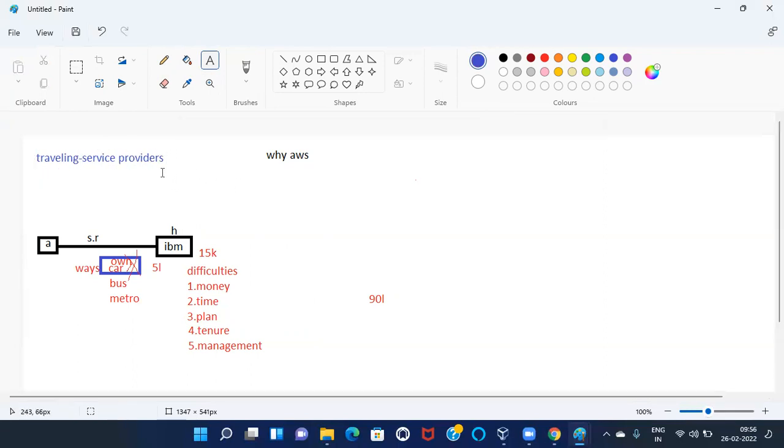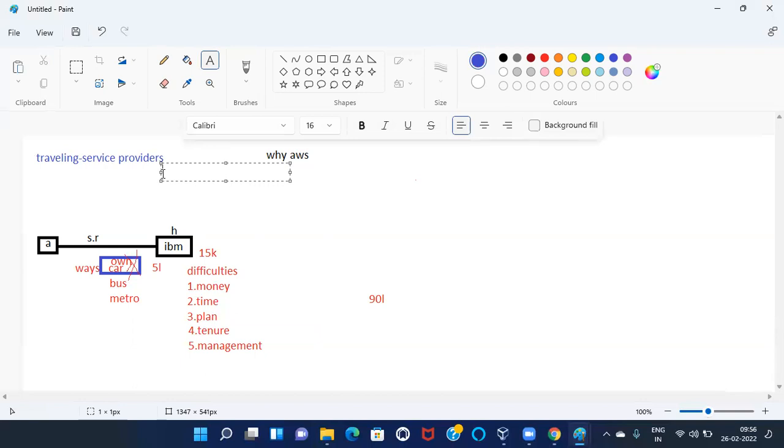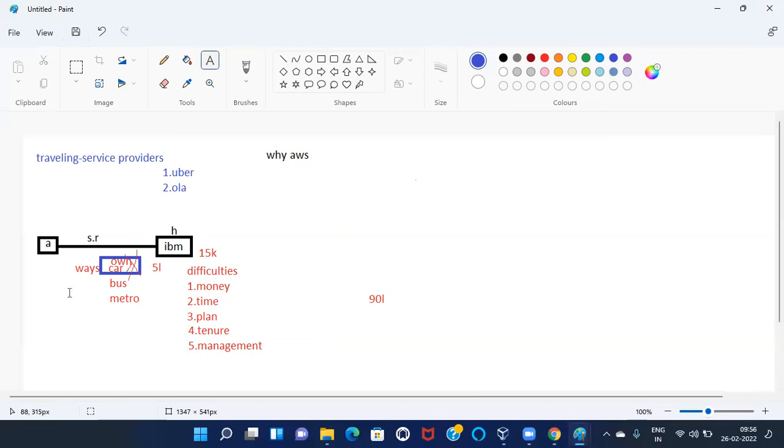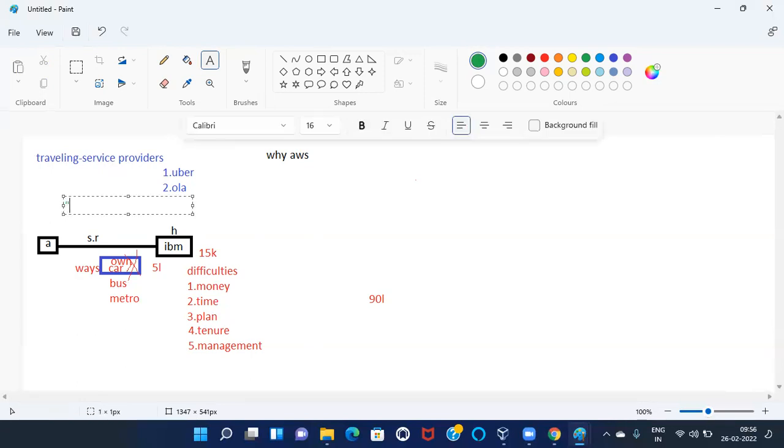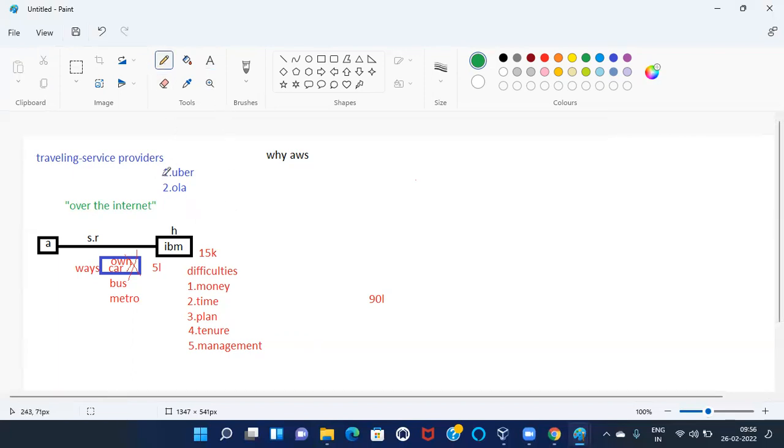Try to understand. Okay, give me 1 hour, I'll give you everything. We have the leading one, Uber. Second leading, Ola. I don't want to buy a car, but I want to complete my requirement. Yes, we have the leading one, Uber, and another one, Ola. So here, very, very important point: take the mobile or internet, and over the internet, book a car from Uber.